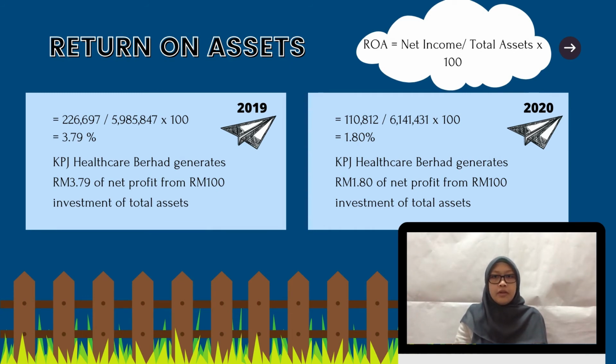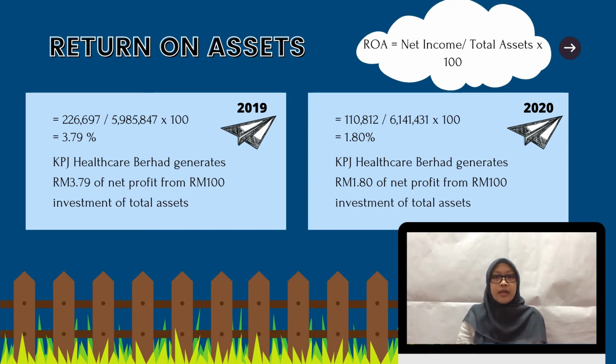The formula for return on total asset ratio is by dividing net profit with total assets and then multiply it with 100. In 2019, KPJ Healthcare Berhad's return on total asset ratio is 3.79%. This shows that KPJ Healthcare Berhad is able to generate RM3.79 of net profit from 100 ringgit of investment of total assets. Meanwhile, in 2020, KPJ Healthcare Berhad's return on total asset ratio is 1.8%.